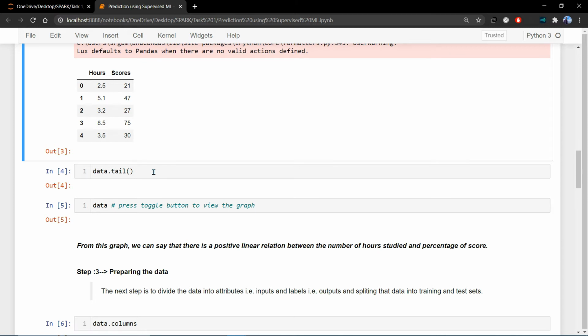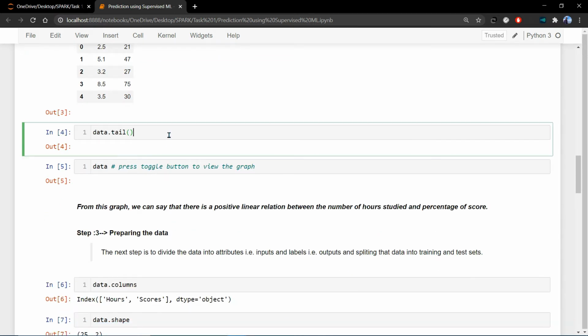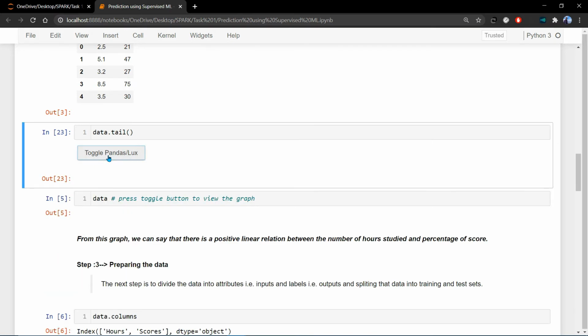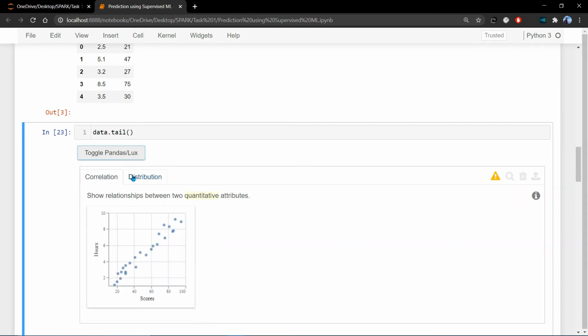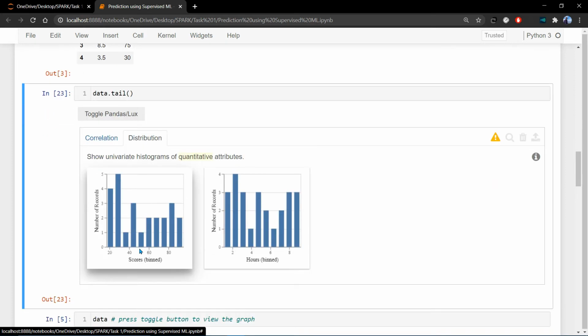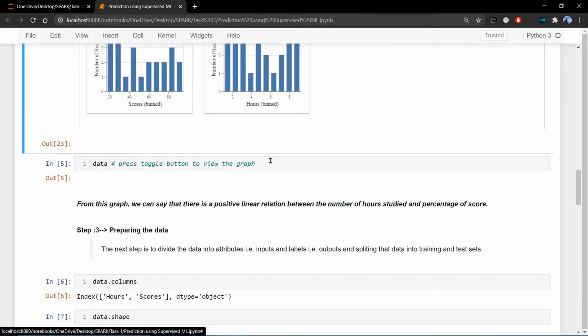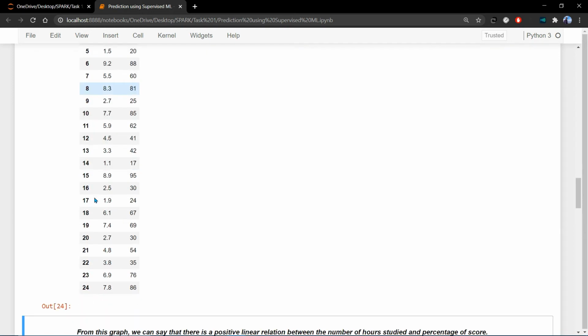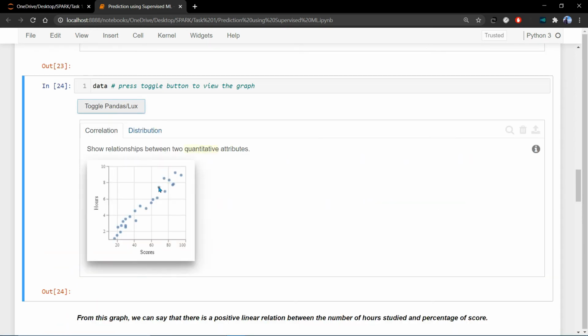As I mentioned before, here is the lux function. If you press this button, you get the distribution and correlation graphs. You can zoom in and zoom out. This is a really cool feature. Again we have to run this. See, now here is all our data, there are only 25 rows here. If we use lux again, we get our visualization here.